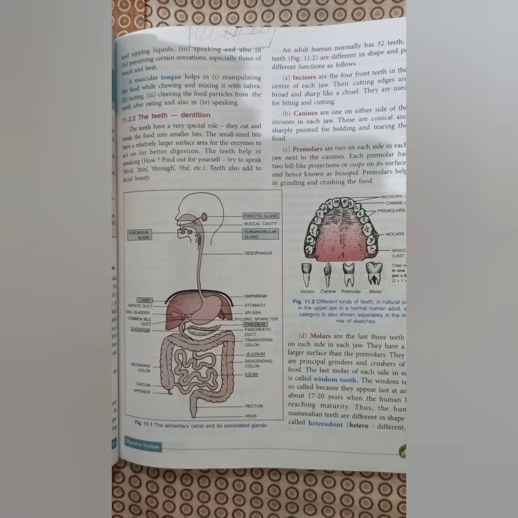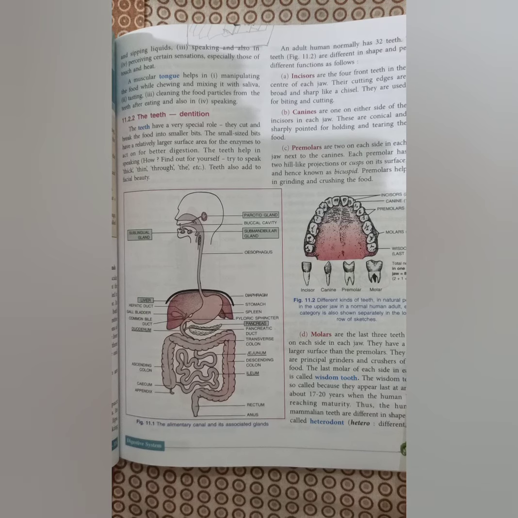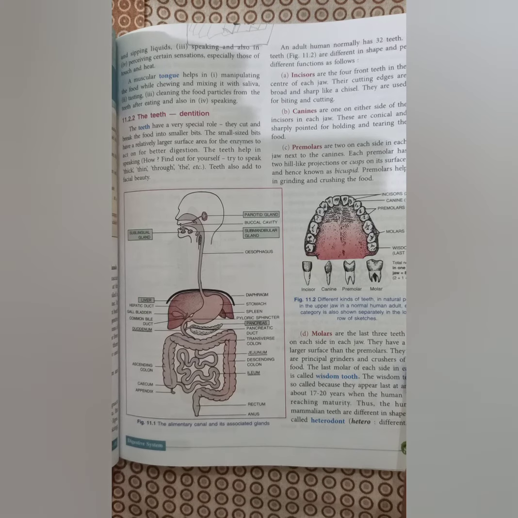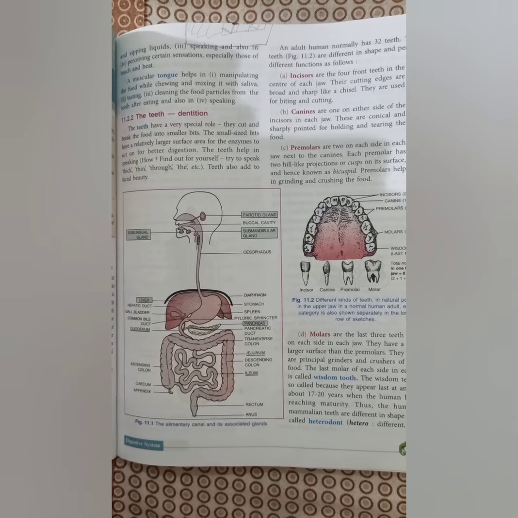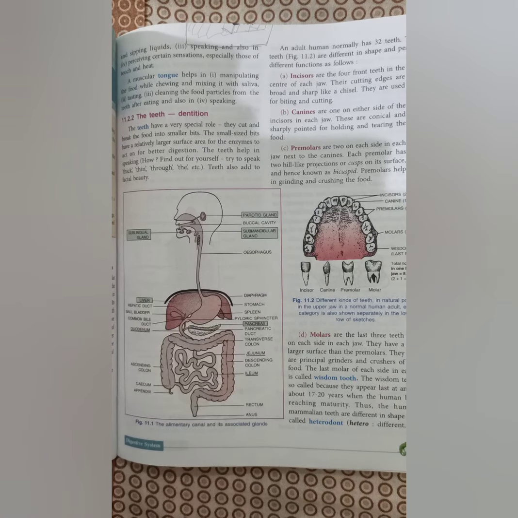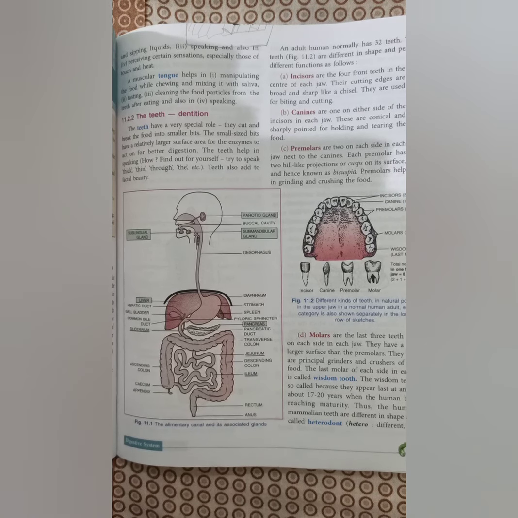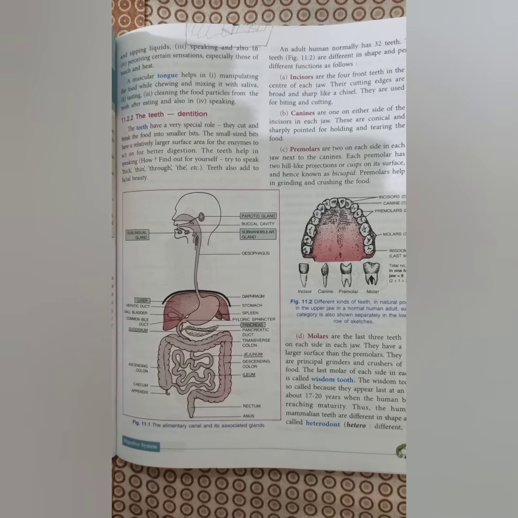Molars: these are the last three teeth, and you can see they have three projections, three cusps. These are the tricuspids. Basically, they are known as the principal grinders and crushers of food. The last molar is called the wisdom tooth. It is so called because it appears at the age of 17 to 20, when the human body is reaching maturity.